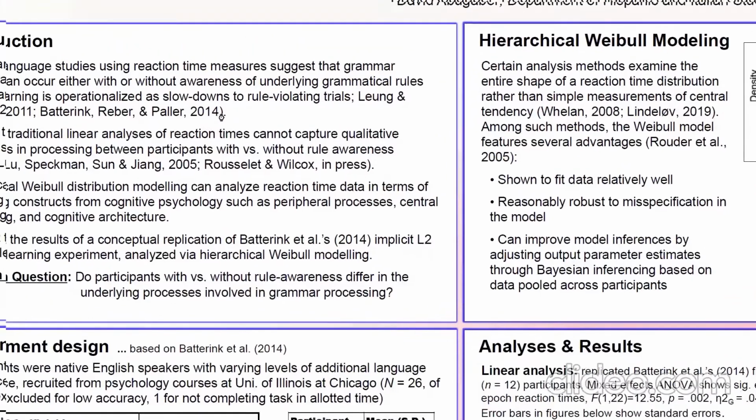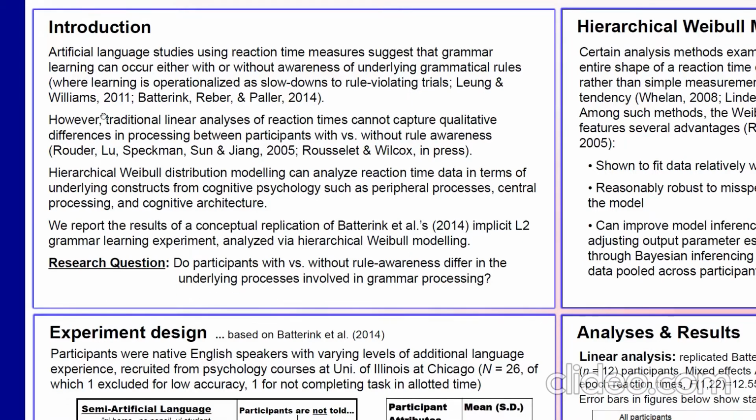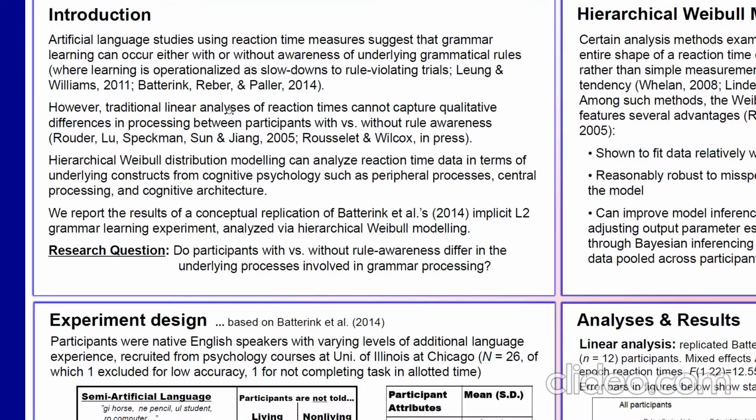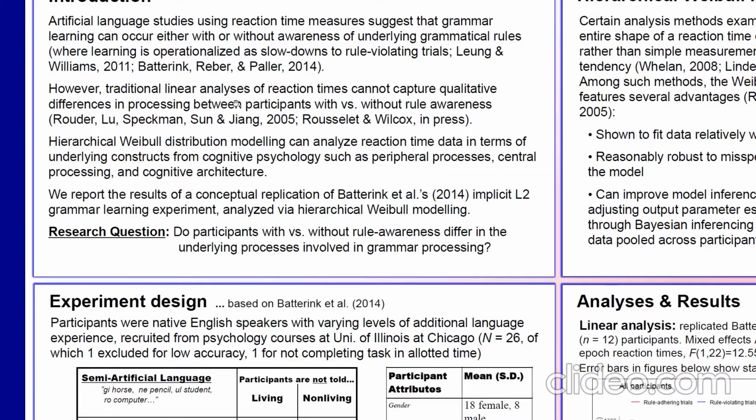So, to dive right into it, prior artificial language learning studies using reaction time-based measures have found that participants can learn grammar in an artificial language even when they don't have conscious awareness of the grammar rules that are involved. However, one limitation of these studies is that they've performed linear analyses that typically only compare central tendencies in the data, like the mean or the medians of distributions, and they don't allow us to examine qualitative differences across participant groups.